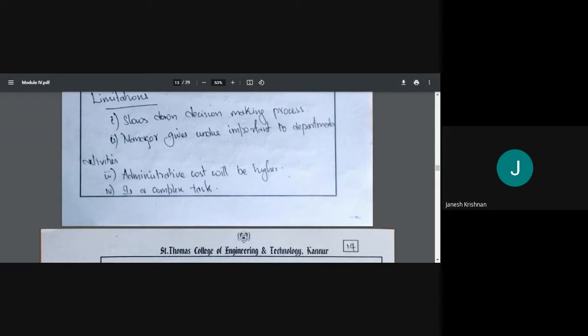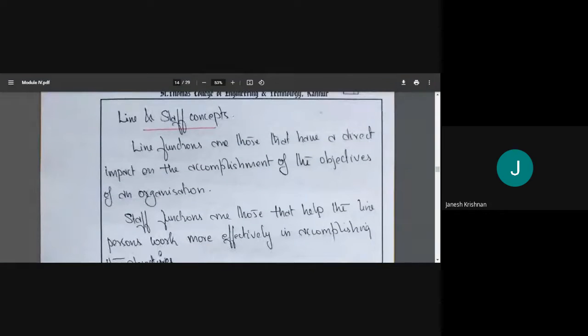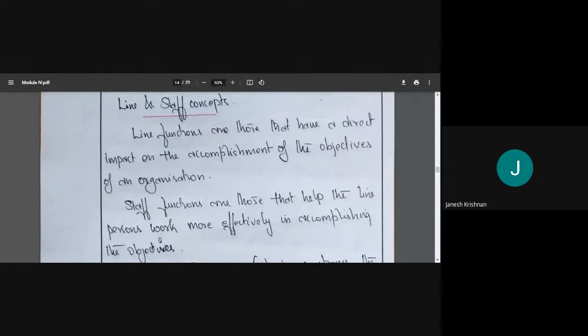And departmentation is basically a complex task. You might have seen, when you are dividing yourselves into different project groups, there are so many factors to be considered. It's complex work also, right? Then the next concept was the line and staff concept. The line concept, the staff concept.